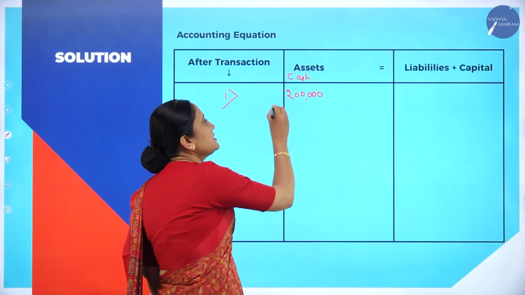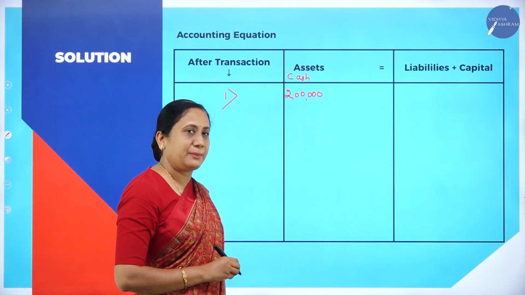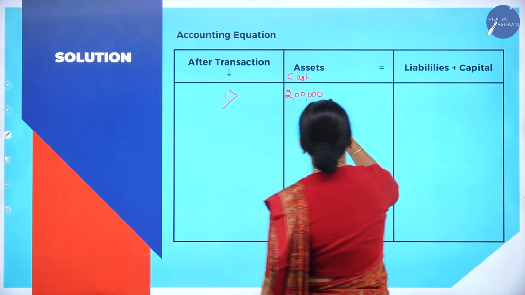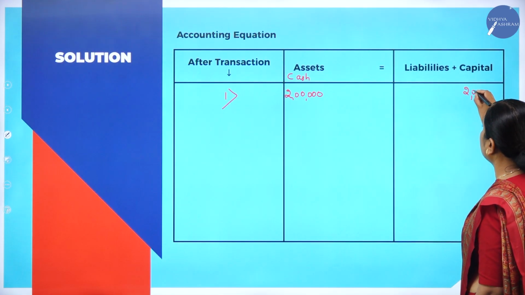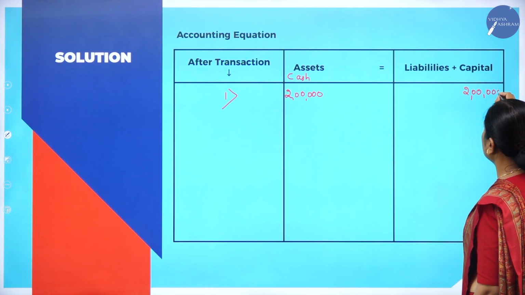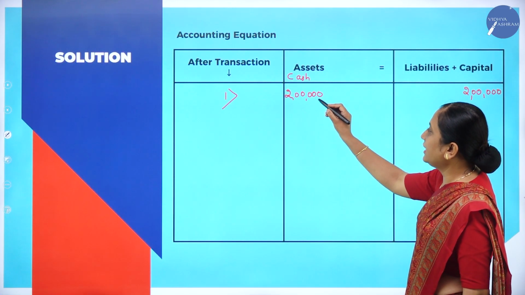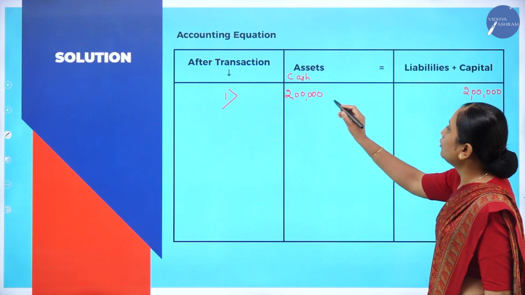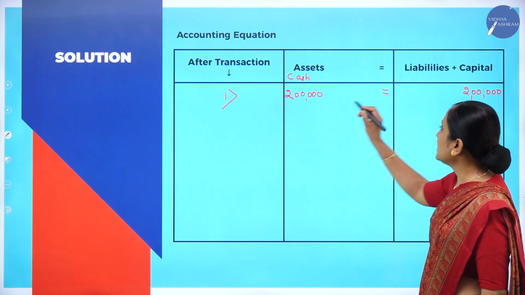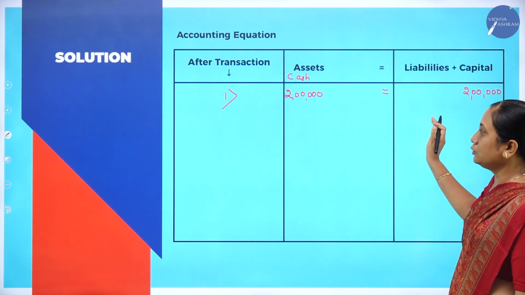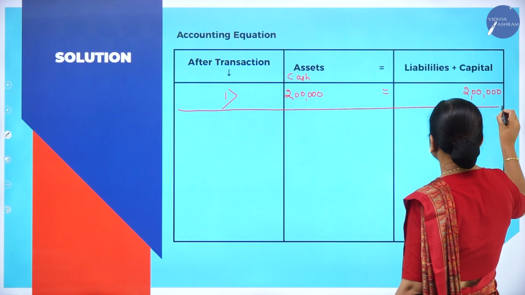And why is this 2 lakhs brought in? This 2 lakhs is brought in the form of capital. So, this 2 lakhs is capital. I will write below the capital as 2 lakhs. Okay, we have recorded. Now, we will check. See, LHS equals RHS. This side is 2 lakhs and the right hand side is also 2 lakhs. It is tallying. Now we will draw one line.